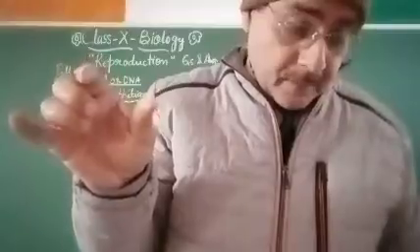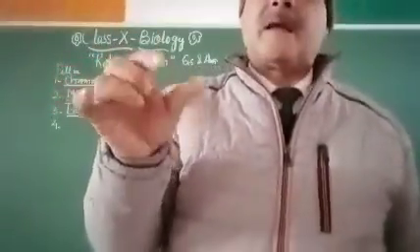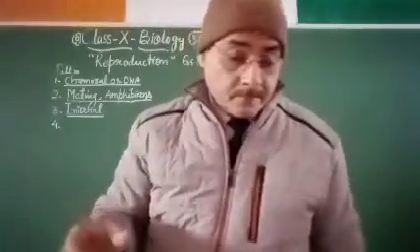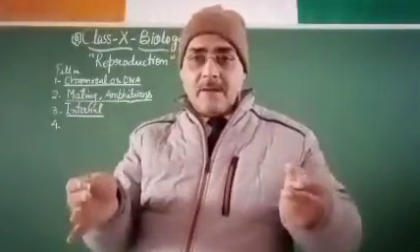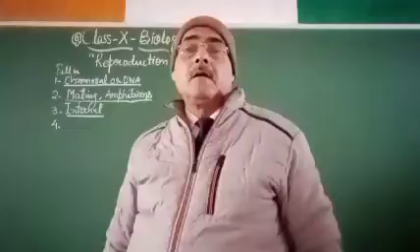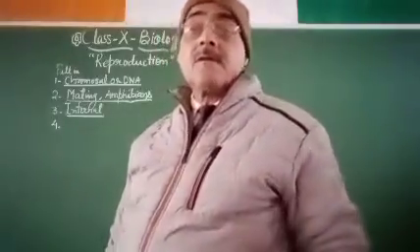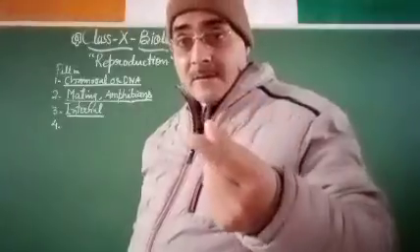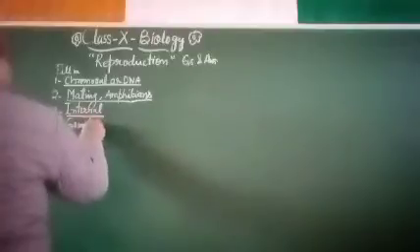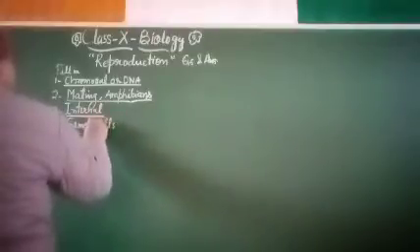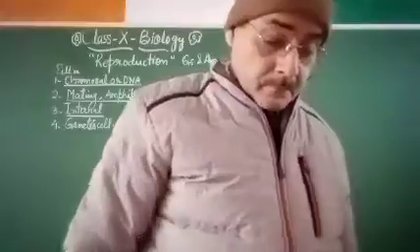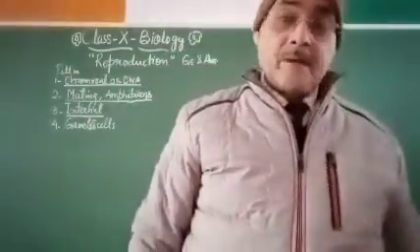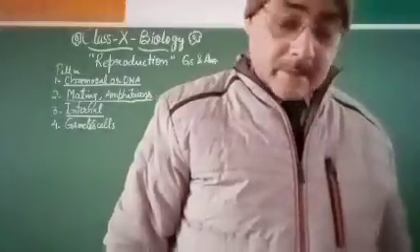Number 4. Dash common, half of the amount of DNA compared to the parent cells. मीन्स क्या ऐसी चीज होती है जो हाफ नंबर ऑफ डीएनए या क्रोमोसोम कैरी करती है अपने पेरेंट सेल की अपेक्षा? तो वो चीज होती है, that thing is gamete cells. So gamete cells possess half number of chromosomes, containing half number of chromosomes or DNA as compared to the parents.